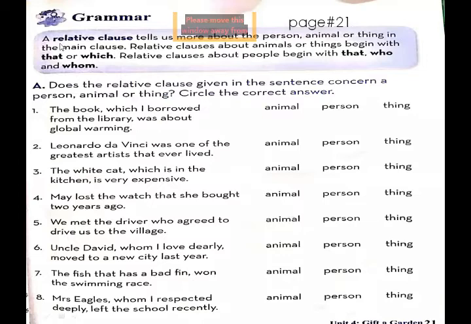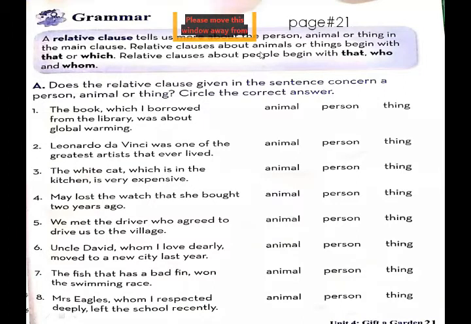So relative clauses tell us more about persons, animals, or things in the main clauses. Okay, what are the uses of relative clauses? We use relative clauses to point out the person, to show the person's relation in the main clause.